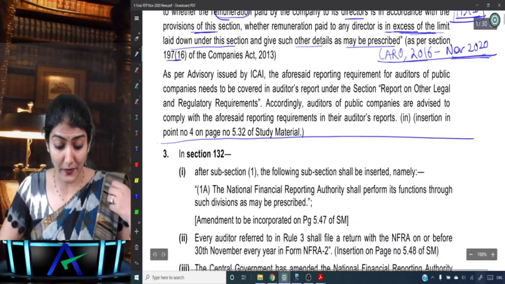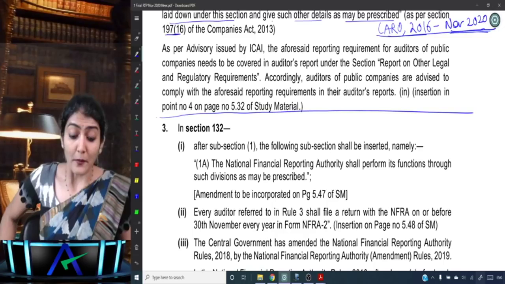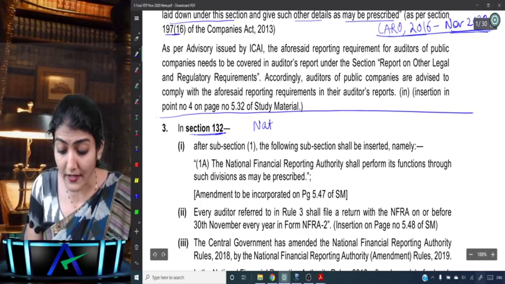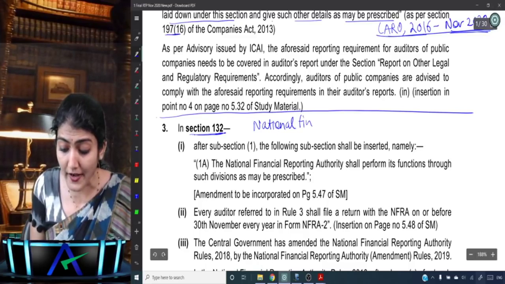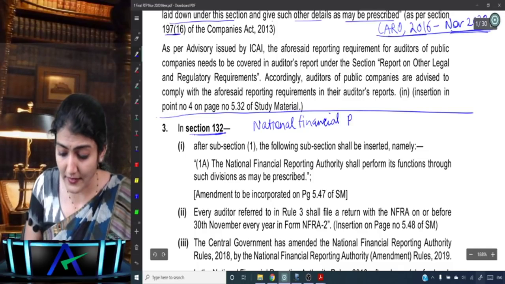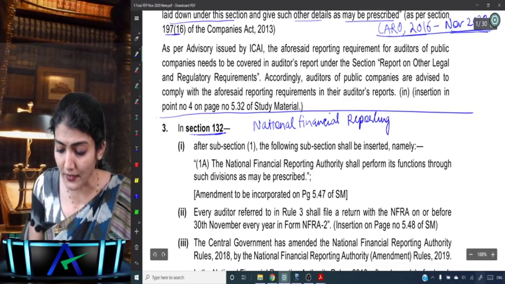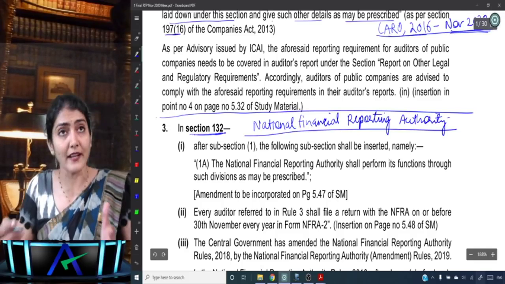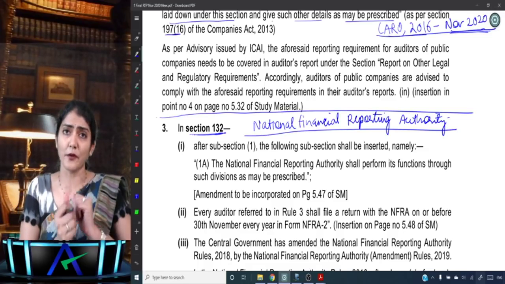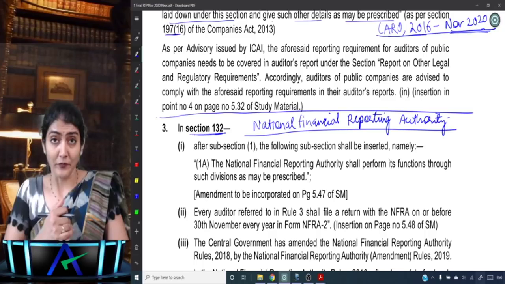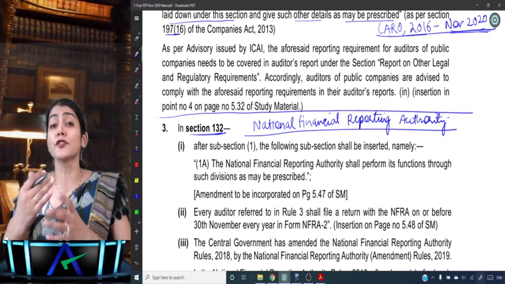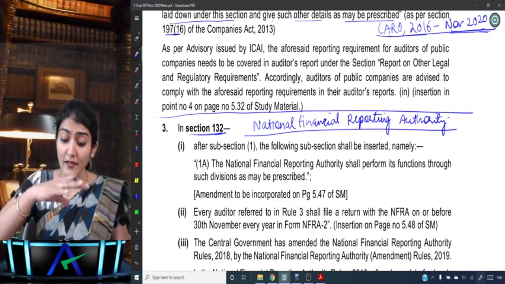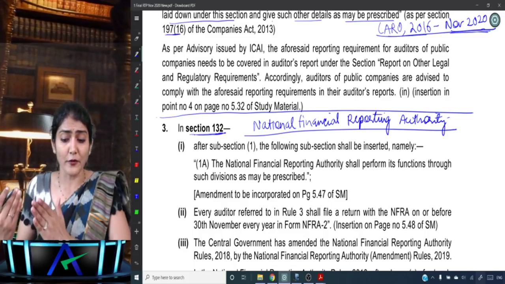Okay, next one. Coming to the third amendment over there, which is regarding section 132. What is section 132? It is regarding the NFRA, the National Financial Reporting Authority. This is again one of the things which has not come entirely in the 2020 attempt, but it has come just in the past few attempts. Regarding the NFRA, the constitution of the NFRA, the functions of the NFRA, the applicability of the NFRA, in those existing provisions they have made a few changes.